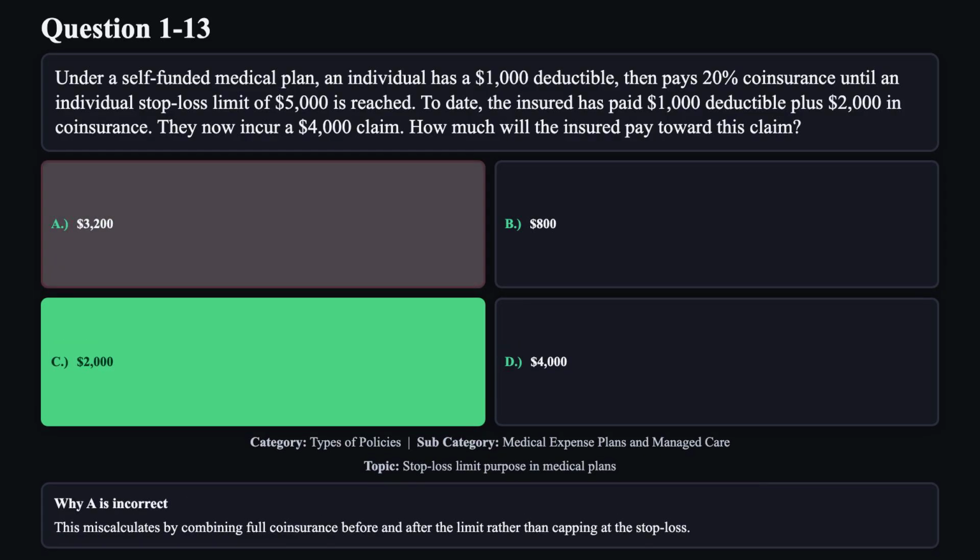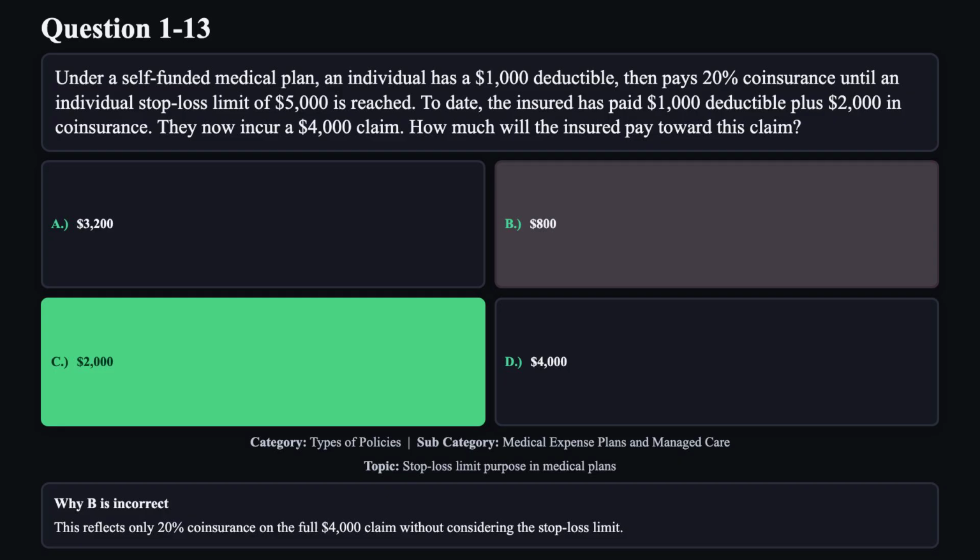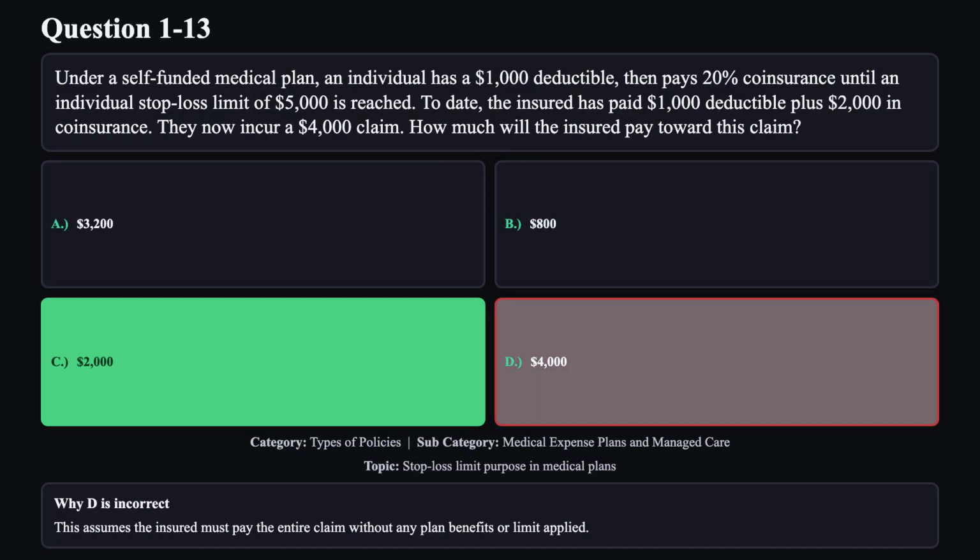Reason A is not correct. This miscalculates by combining full coinsurance before and after the limit, rather than capping at the stop loss. Reason B is not correct. This reflects only 20% coinsurance on the full $4,000 claim, without considering the stop-loss limit. Reason D is not correct. This assumes the insured must pay the entire claim without any plan benefits or limit applied.